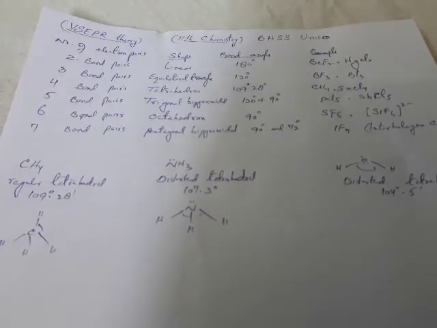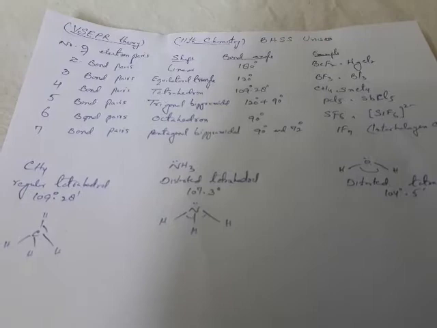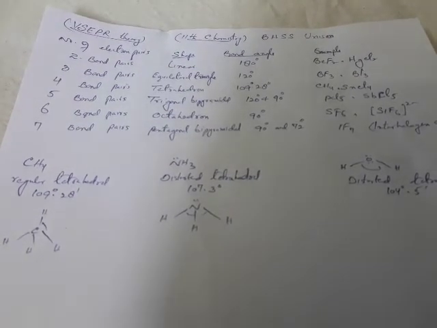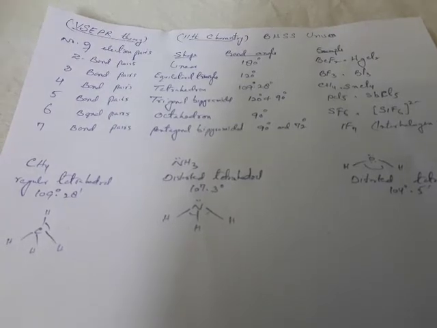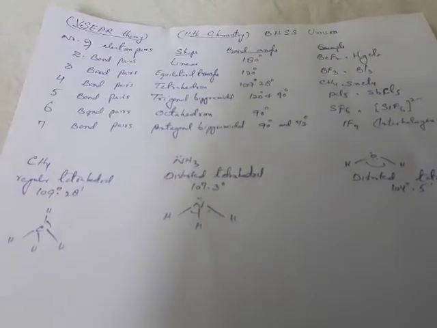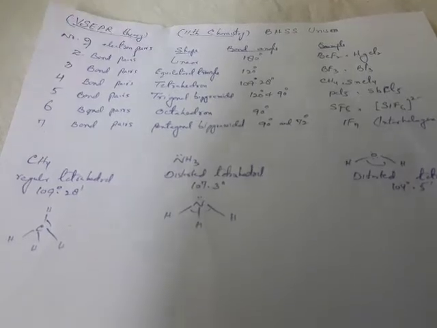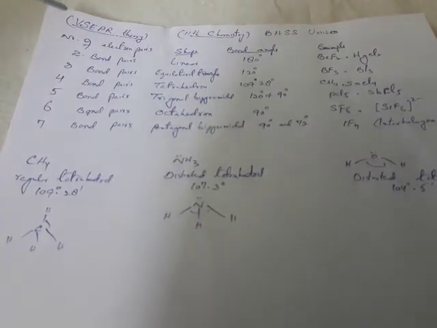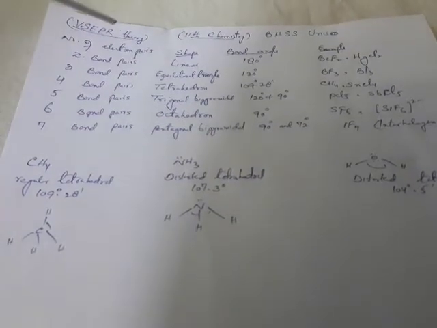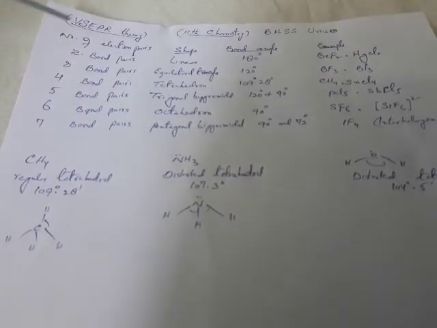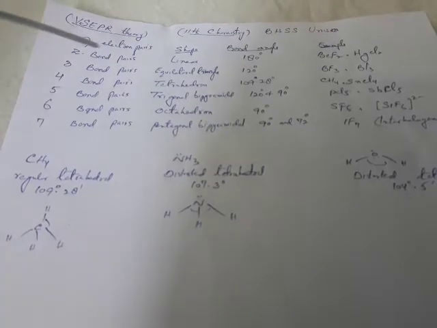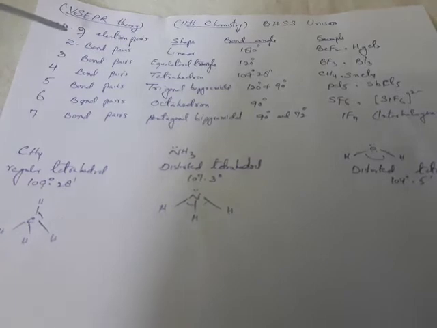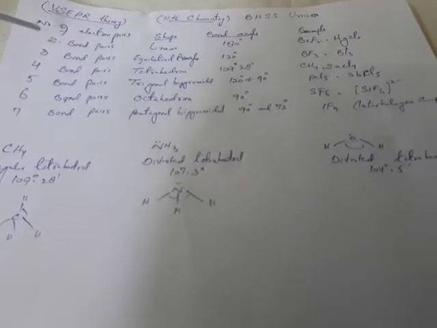Dear students, as you know, a covalent bond is formed between two similar atoms or between two atoms of similar electronegativities by sharing of electrons. Depending upon the number of shared electron pairs, if there is sharing of one pair of electrons, we get a single covalent bond. If there is sharing of two pairs of electrons, then we get a double covalent bond, and if there is sharing of three pairs of electrons, then we get a triple bond.